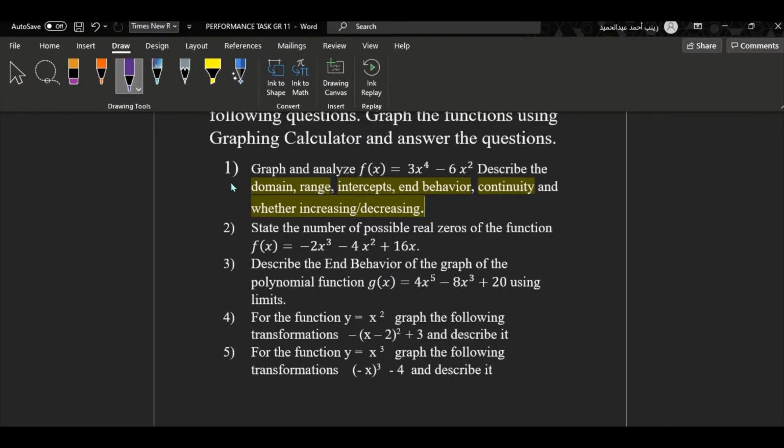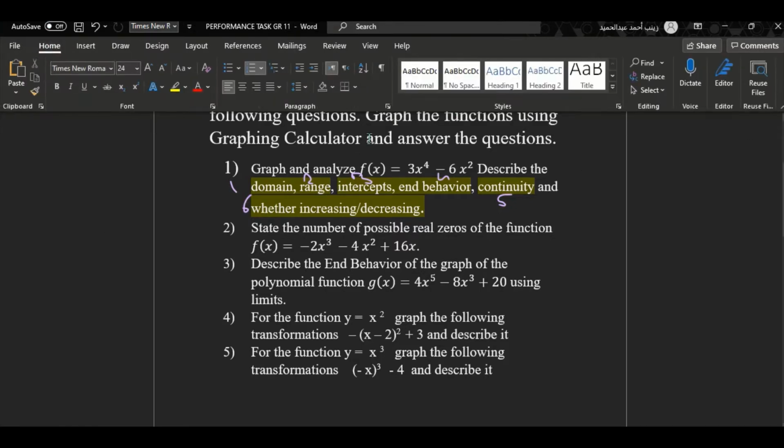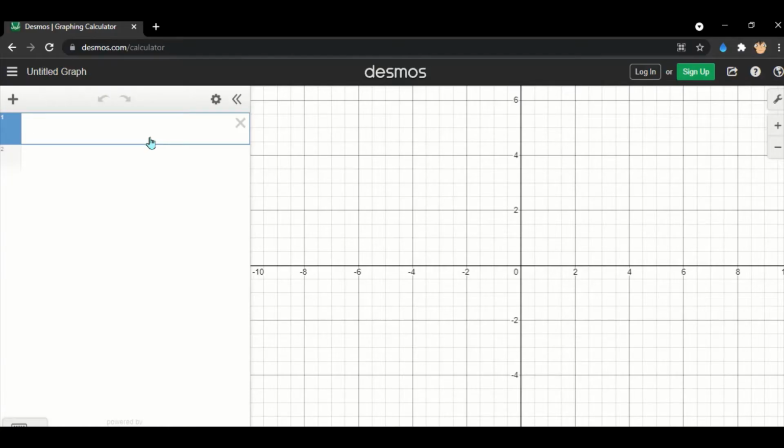Great. So now we know what we're going to look for. So we have 1, 2, 3, 4, 5, and 6. I have 6 points we must look for in this function. So now we will take our function and go to our graphing calculator because it says graph. This is the most important thing. So the graph is the first and most important step because we will analyze the graph to get our 6 factors, or 6 things we're looking for.